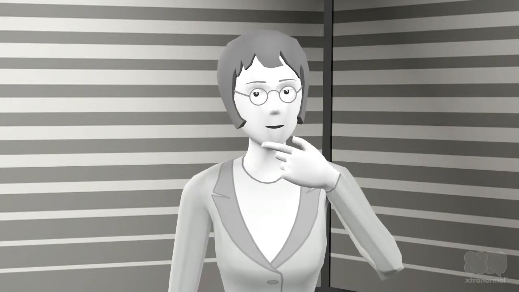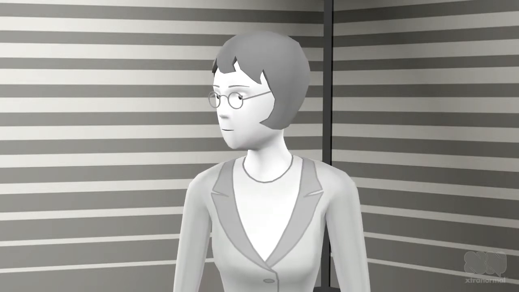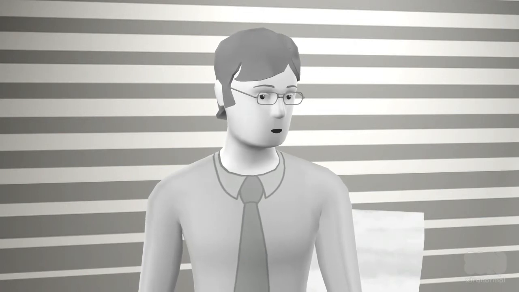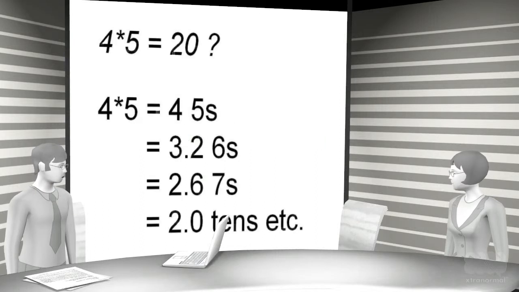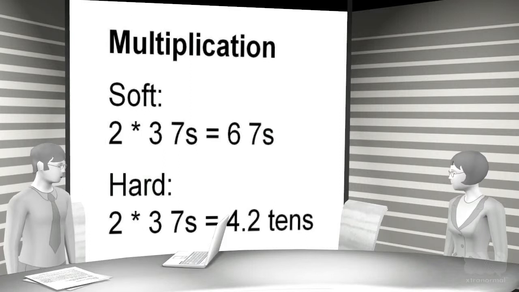But Alan, 4 times 5 is still 20, isn't it? Again, Bo, looking at the number 456 we see that 5 times 10 means 5 tens. Likewise, 4 times 5 just means 4 fives, which may be, but doesn't have to be, recounted in 6s as 3.2 6s, etc., or in tens as 2.0 tens. So soft geometric multiplication repeats adding on top, while hard algebraic multiplication recounts in tens, making 2 times 3 sevens not 6 sevens, but 4 tens and 2 ones, equals 4.2 tens, equals 42.